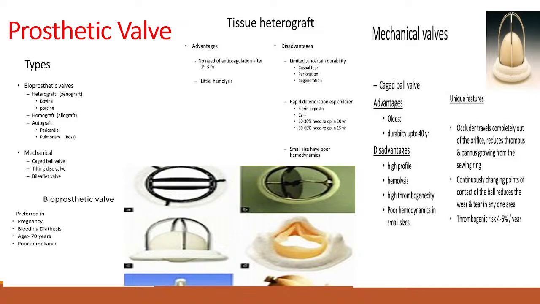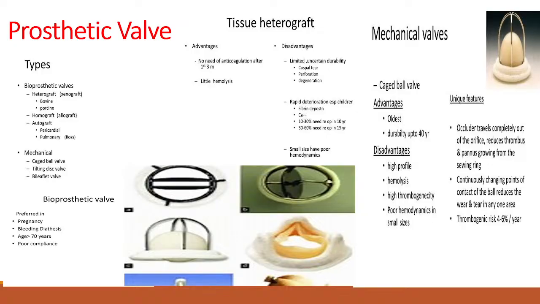So this is the allograft, and autograft is with the same human body, with the use of the pericardium, or we can replace the mitral valve with the pulmonary valve. So, this is the autograft. Mechanical valve, again there are 3 types of the mechanical valve that we use, that is the caged valve, tilting disc and bileaflet. This is the bileaflet, this is the tilting disc, this is the ball in cage. So, these are the 3 valves which we use for the mitral valve replacement.